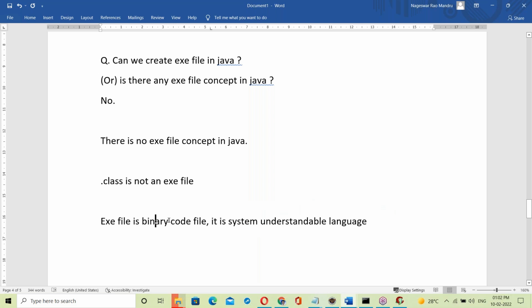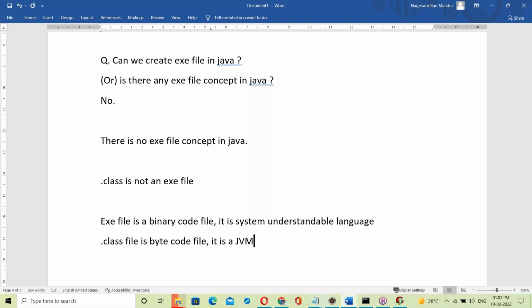An exe file is a binary code file, a system understandable language. What is dot class? The dot class file is a byte code file. It is a JVM understandable language. That is different. These two are not the same.